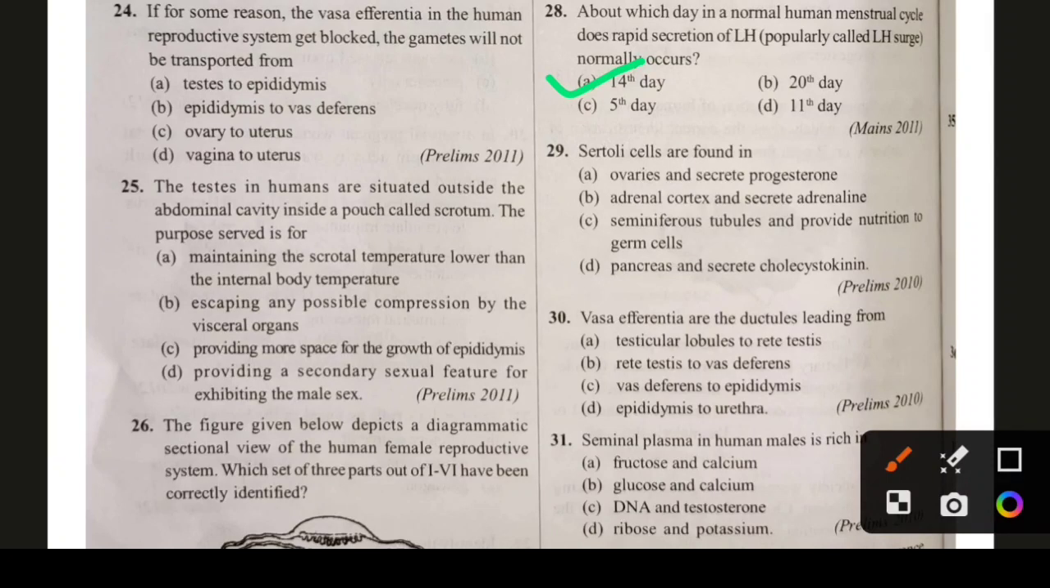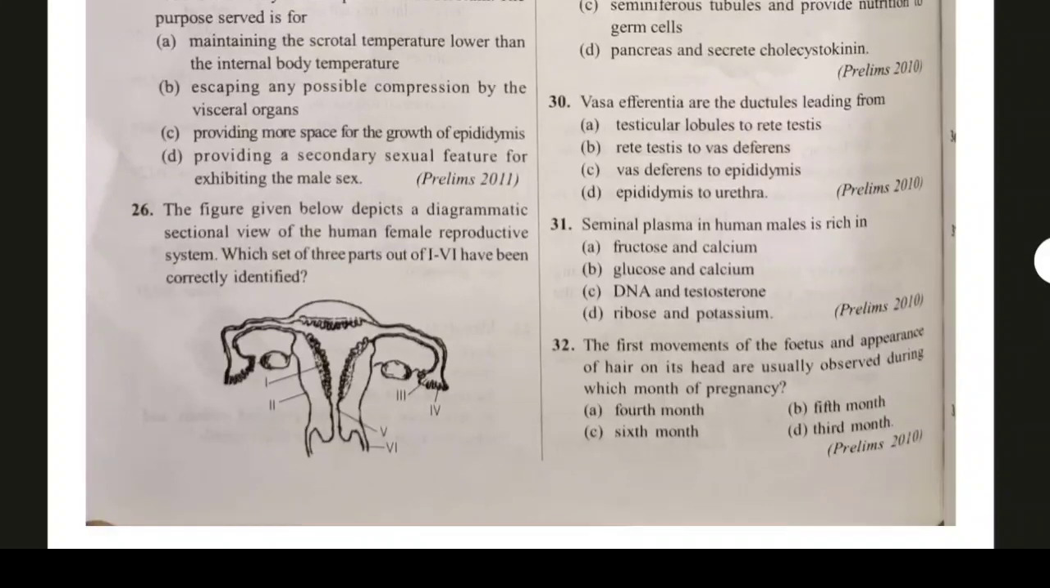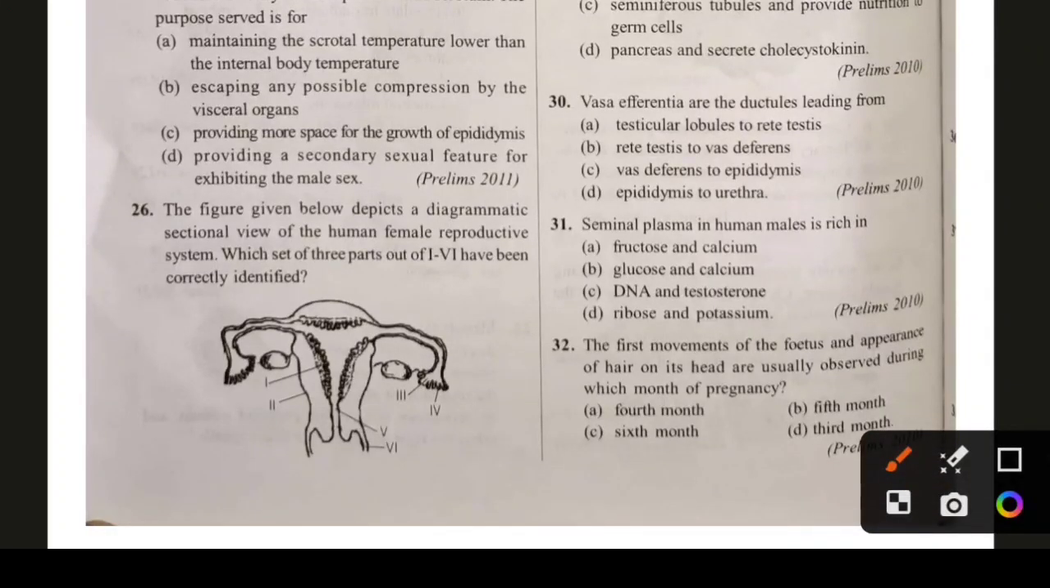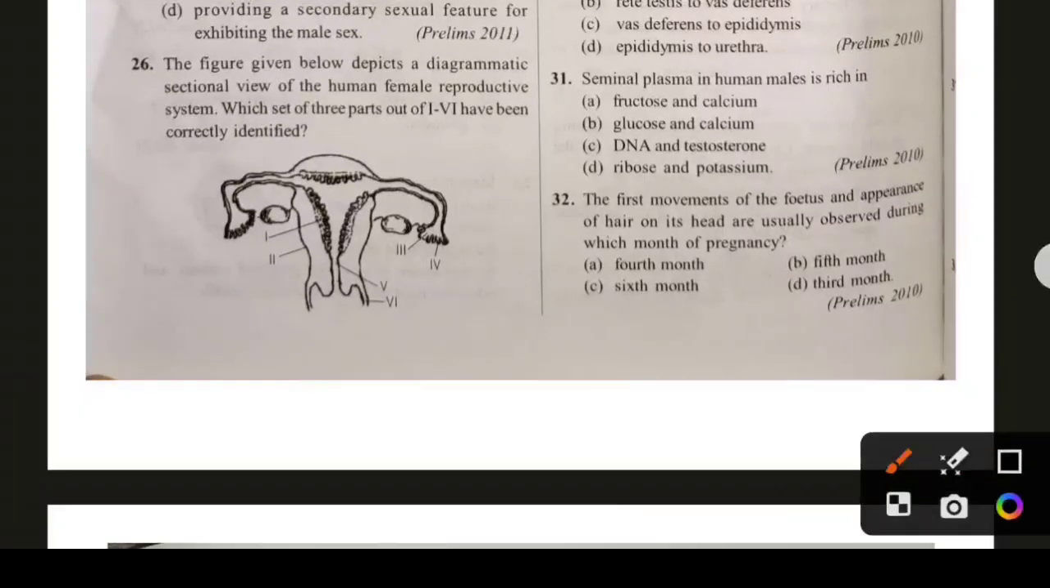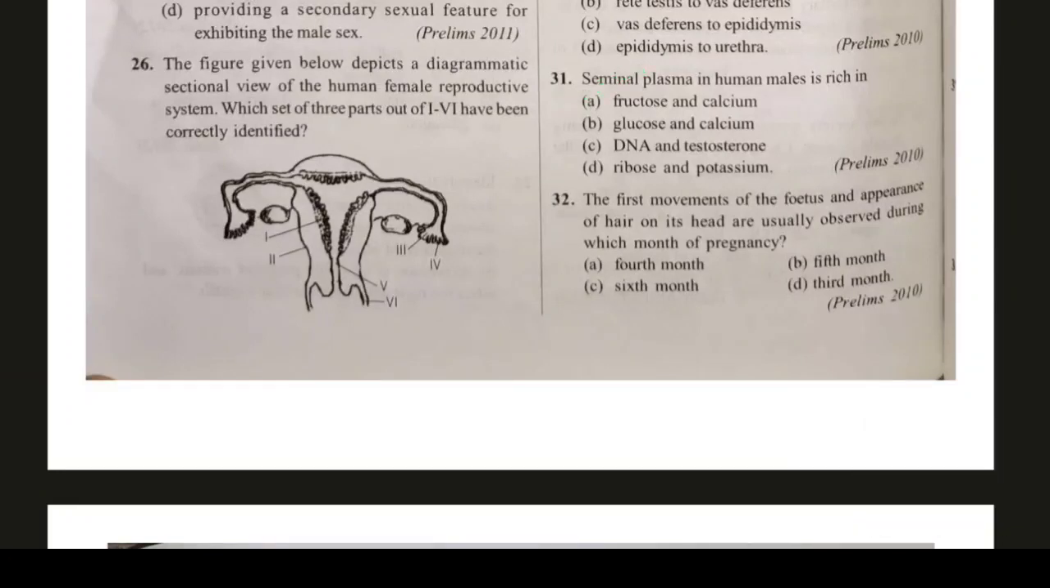Then 29. Sertoli cells are found where? Sertoli cells are found in seminiferous tubules and provide nutrition to the germ cells. We know about it. The question number 30. Vasa efferentia are the ductules leading from where? Vasa efferentia lead from rete testis to vas deferens. Seminal plasma in human males is rich in fructose and calcium. Okay, it is a very important question. Seminal plasma is rich in fructose mainly.